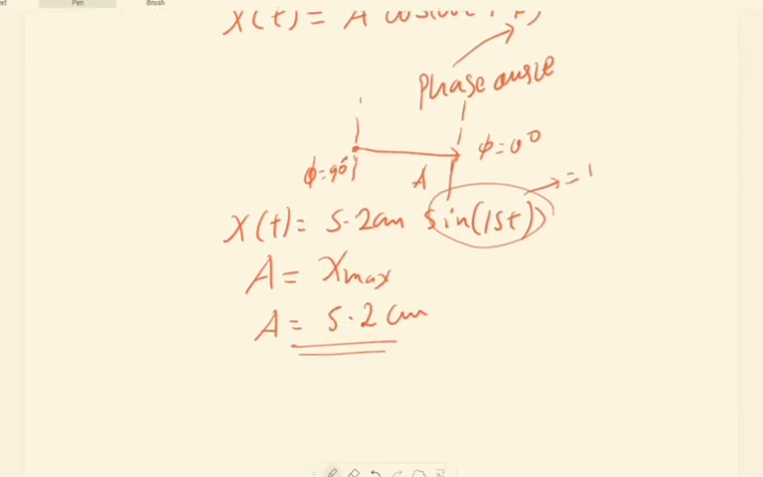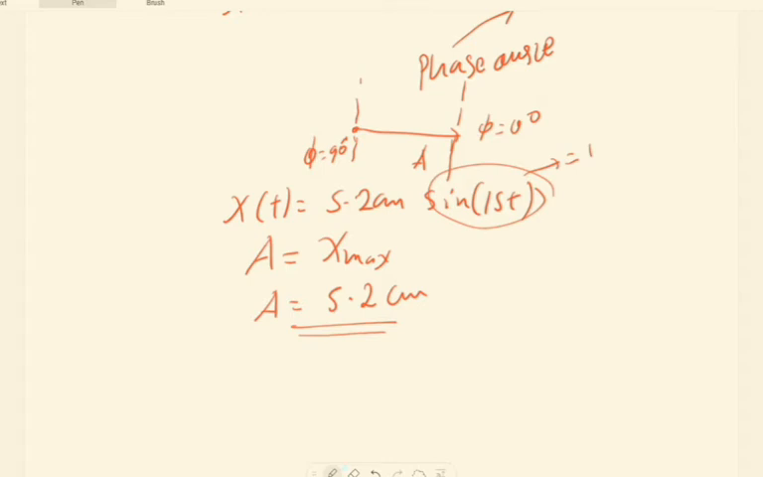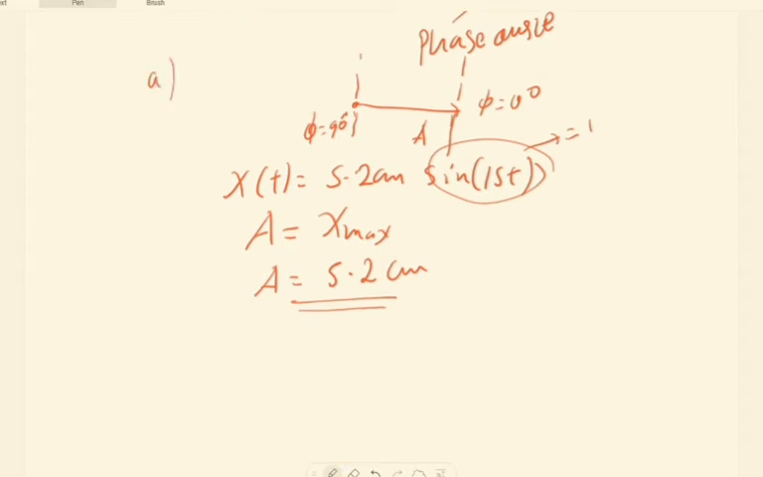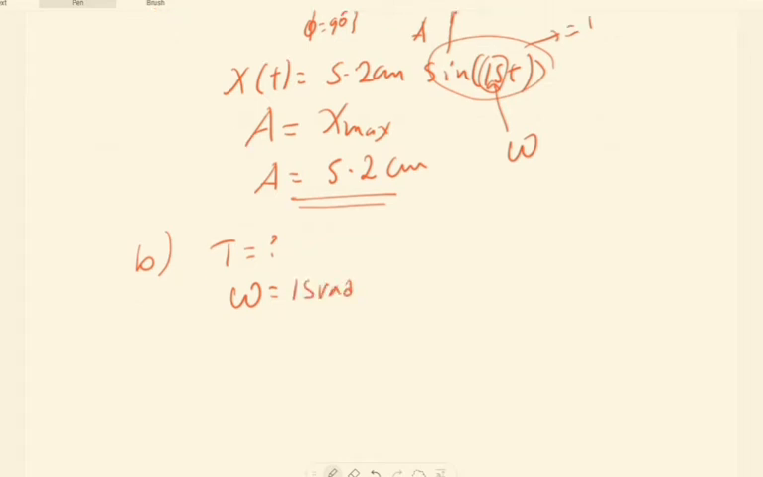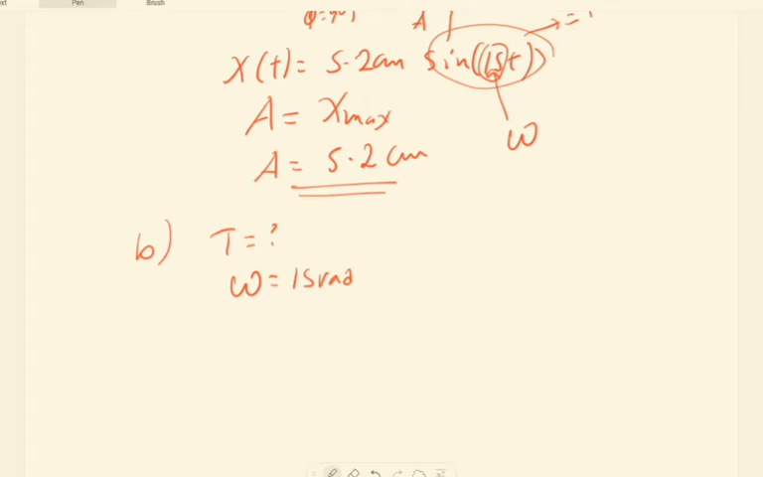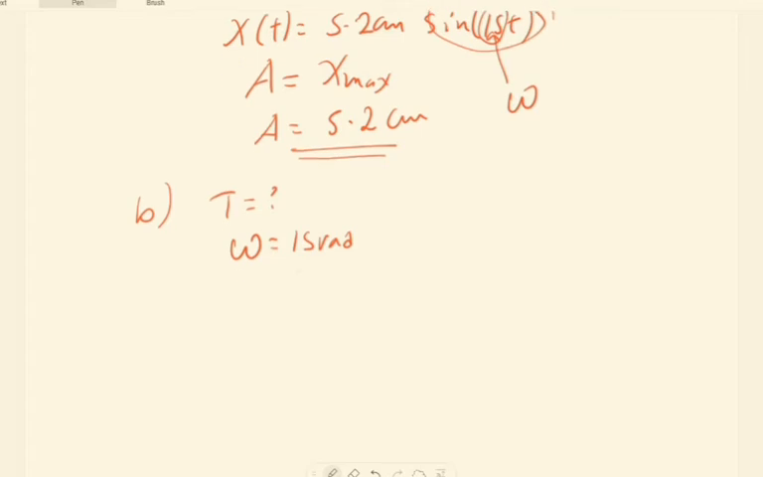In part B we want to find the period. How do we get the period? This is easy, and we get it indirectly. In our expression, sine of 15t, the number 15 always implies the angular frequency omega. So omega equals 15 rad per second, and then the period will be easy to find.